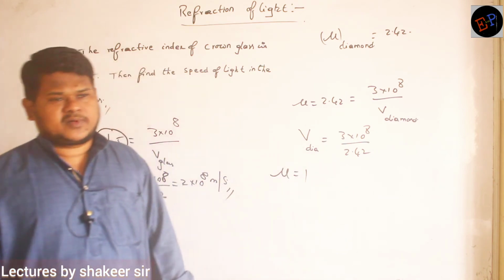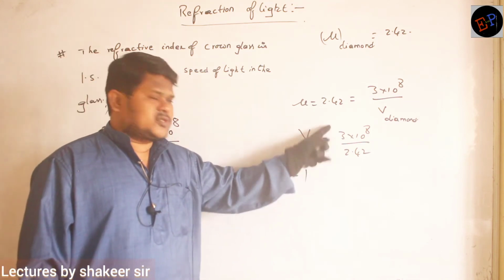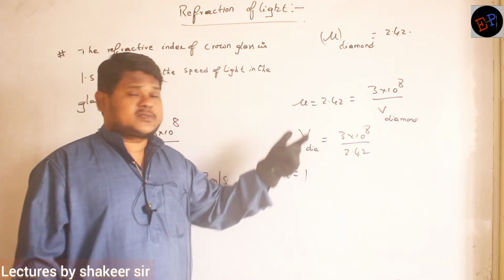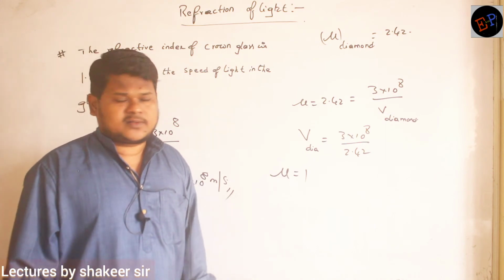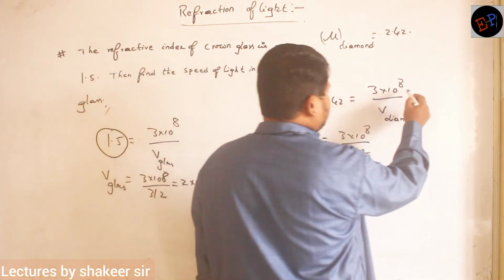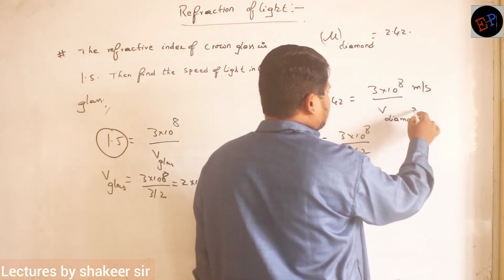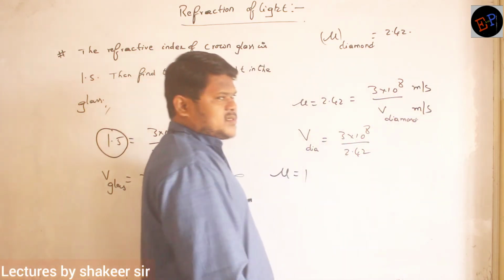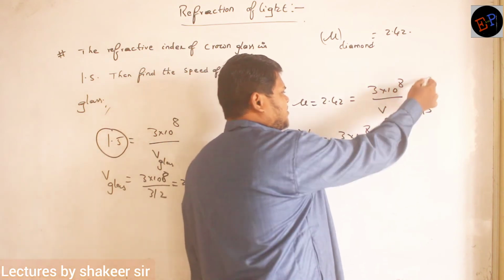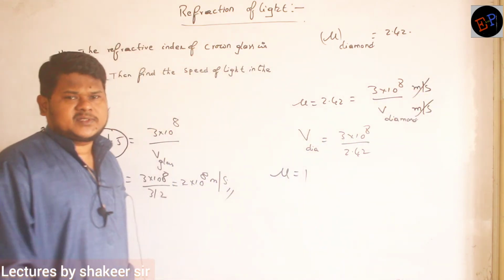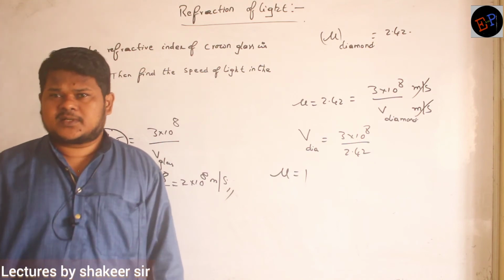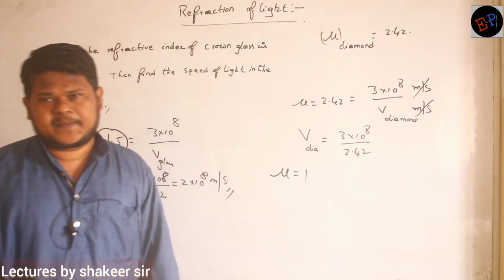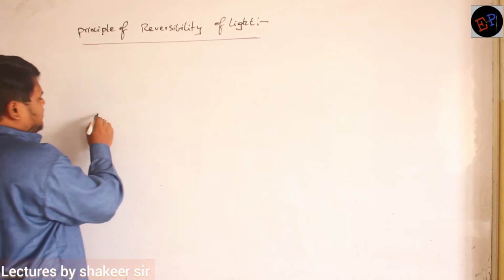That is called refractive index. It is just a ratio of velocities of light in two different media, so it doesn't have any units. Here I have to write 3 into 10 power 8 meters per second, and here also meters per second. Meters per second and meters per second get cancelled with each other. So refractive index doesn't have any unit. Unit of measurement is not there. It is just a comparison.